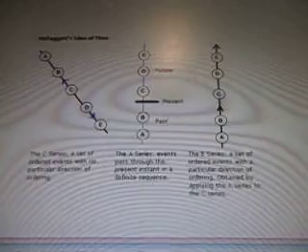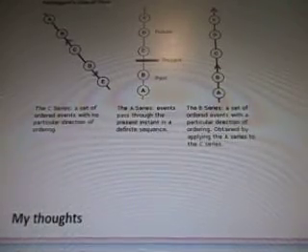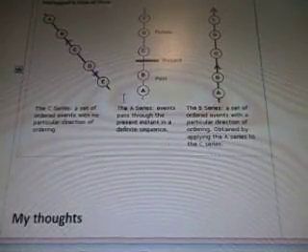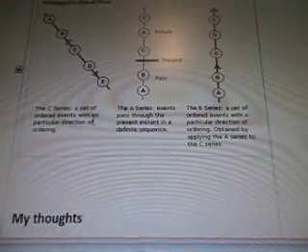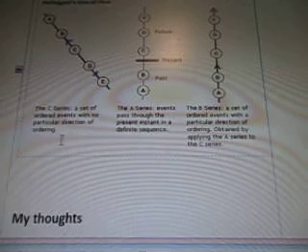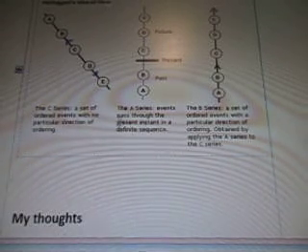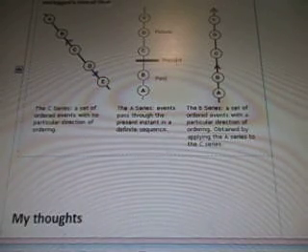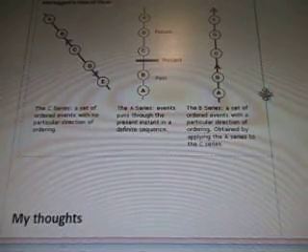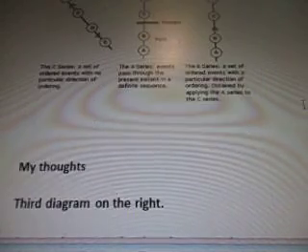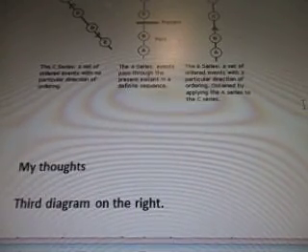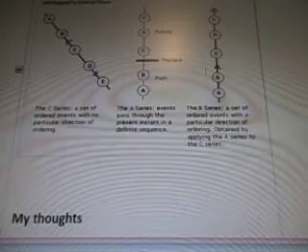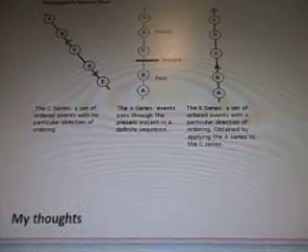McTaggart's idea of time. So we have an A, B, C, D, E, and it looks like the signals are going from D to E and from C to B. The C series is a set of ordered events with no particular direction of ordering. In the A series, events pass through the present instant in a definite sequence: past, present, and future. And then the B series is a set of ordered events with a particular direction of ordering, obtained by applying the A series to the C series. So you put these two together and you get that.